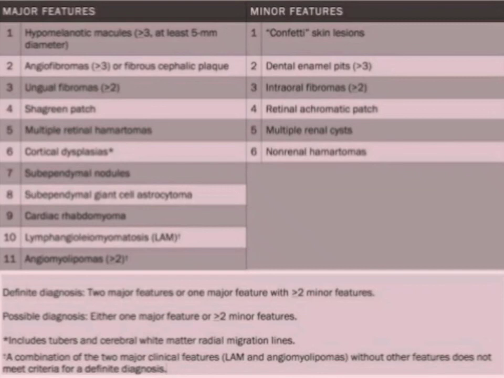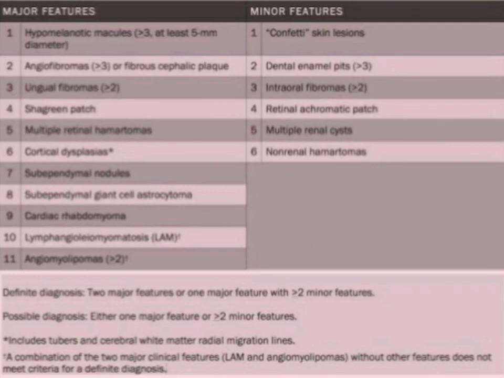There are minor features like confetti skin lesions, dental enamel pits, intraoral fibromas, retinal achromatic patch, multiple renal cysts, non-renal hamartomas. So basically for definitive diagnosis, you need to have two major features, or if you do not